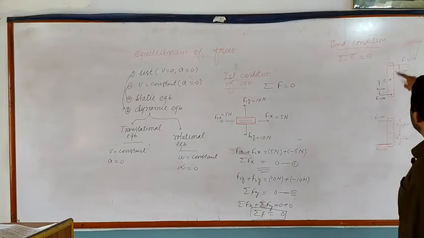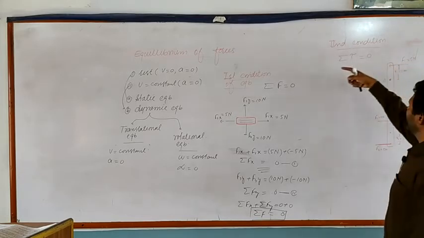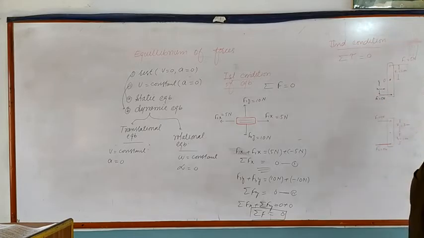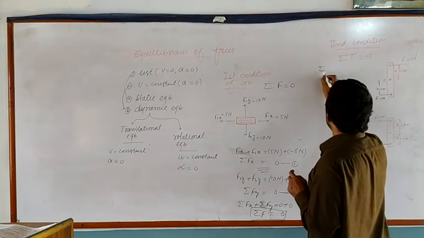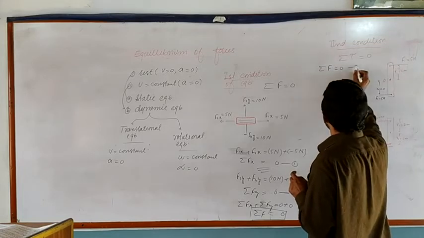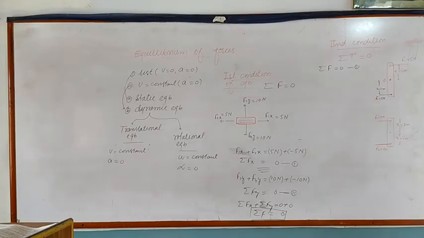We have supposed a rod, an object which can rotate about its pivot point O. Two forces F1 and F2 are applied on this object in different directions, one along the negative x-axis, the other along the positive y-axis. Suppose these two forces have equal values, 5 Newton. The sum of these forces is equal to 0, as these two forces are equal but opposite. This object is in the first condition of equilibrium.